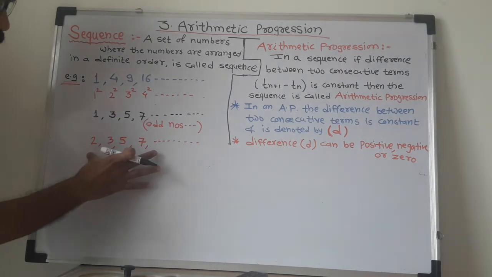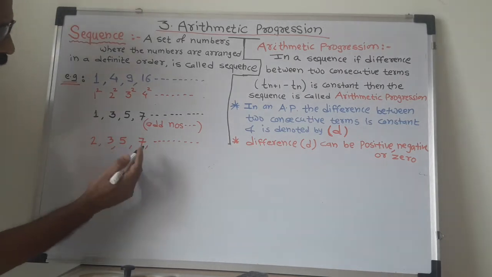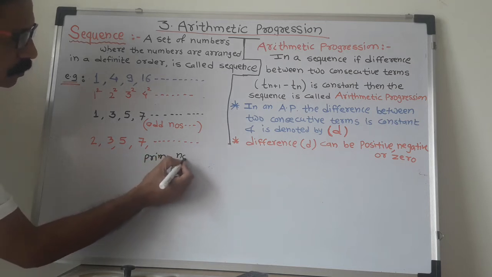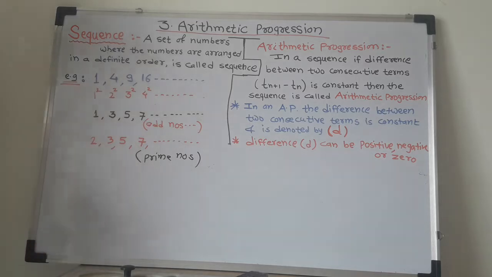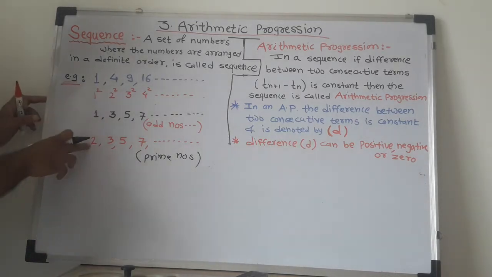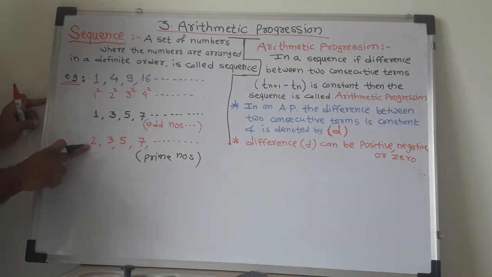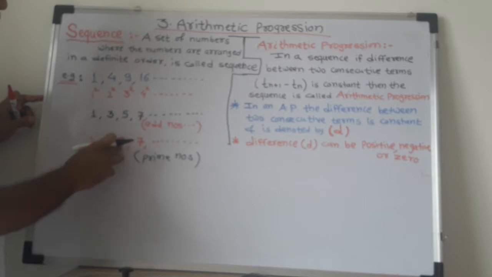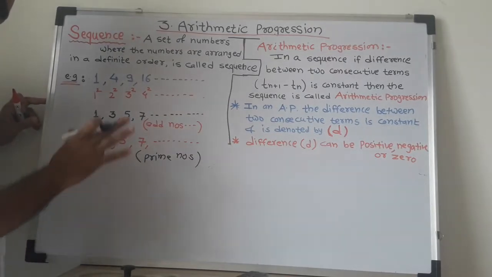So what rule you found here? All these are prime numbers. 2 is the smallest prime number, which is even, and the remaining numbers are odd.